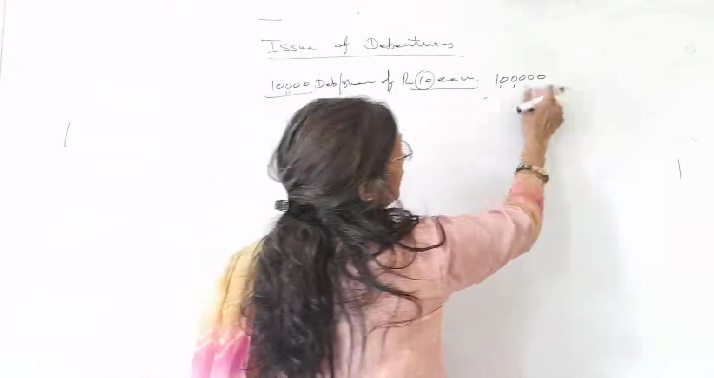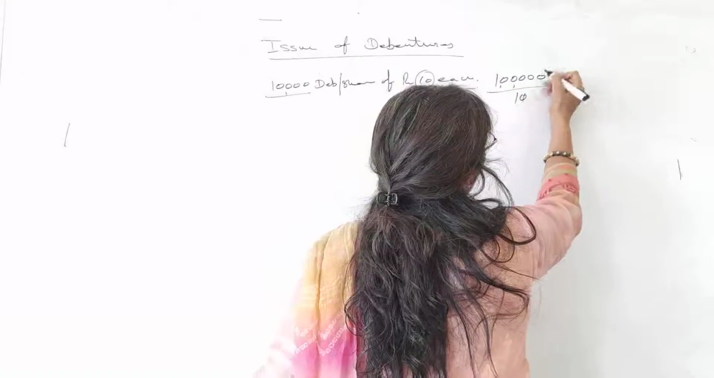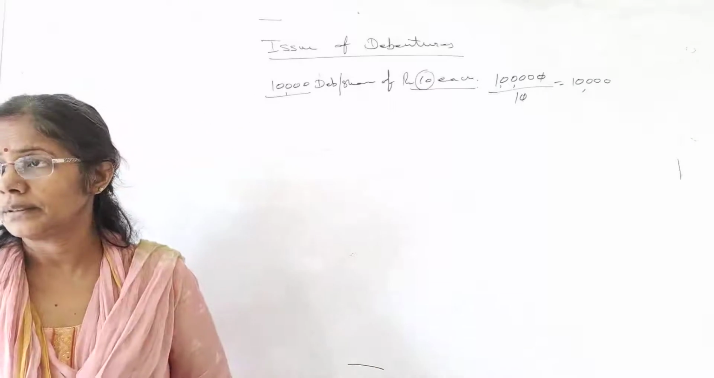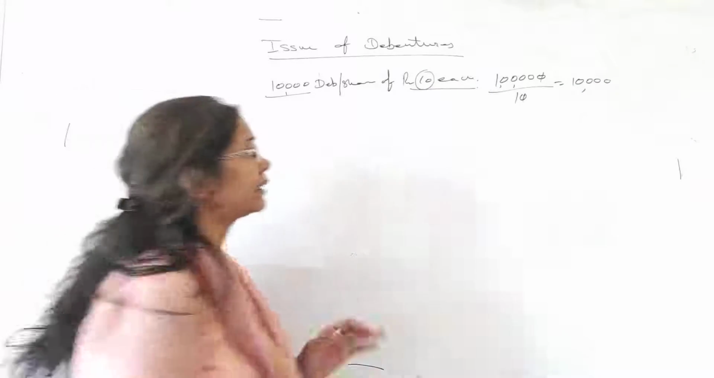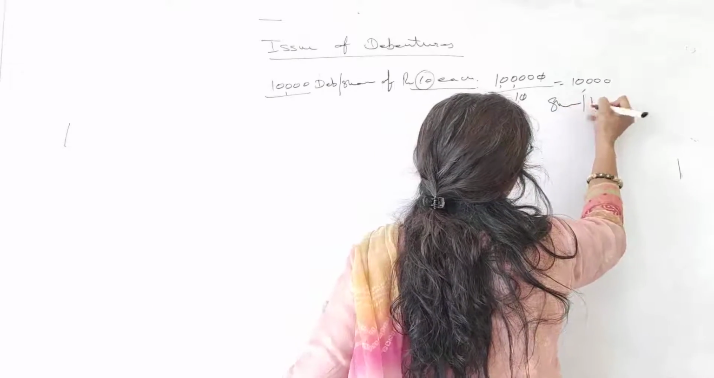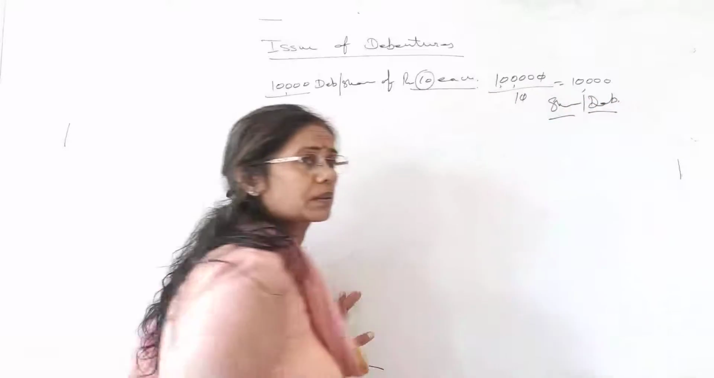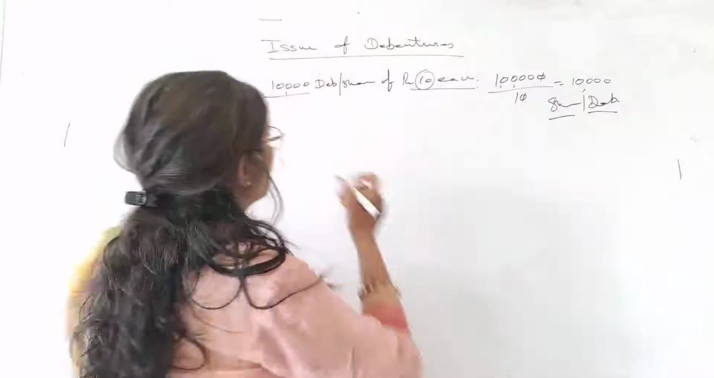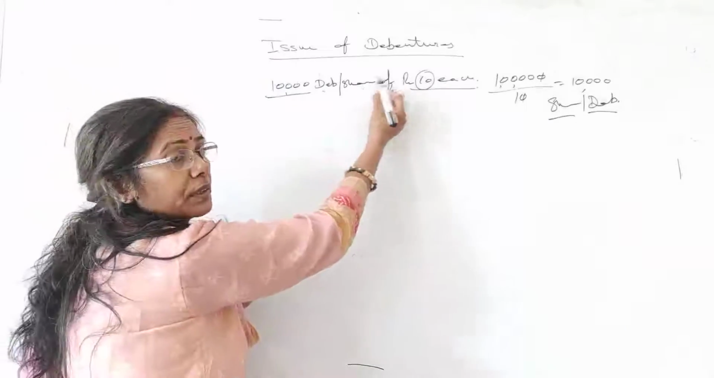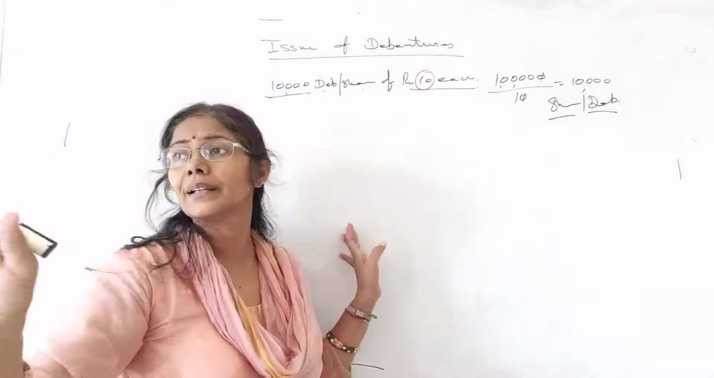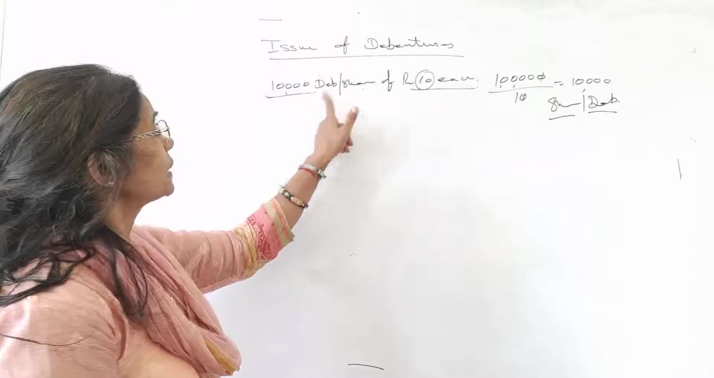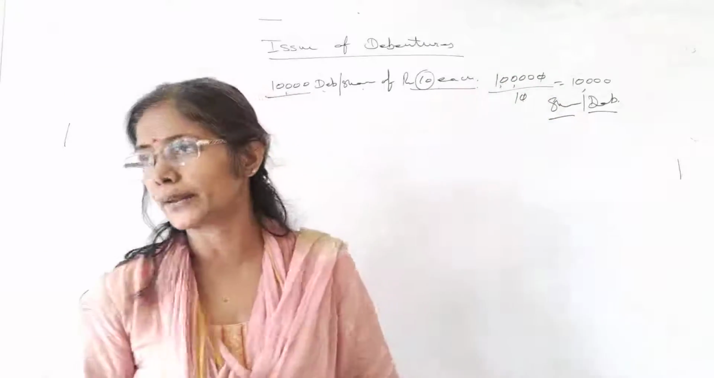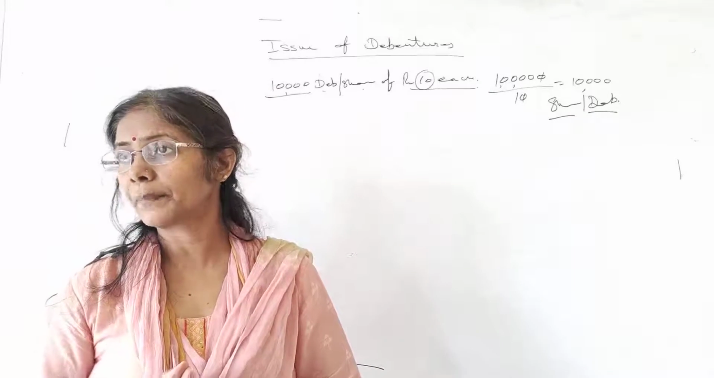So if I divide this 1 lakh rupees by 10, so what I get? I get 10,000 items. What are these items? These can be shares or these can be debentures. Fine. So company is issuing 10,000 debentures or shares of rupees 10 each. Are you understanding? So that way company collects 1 lakh rupees as a capital.